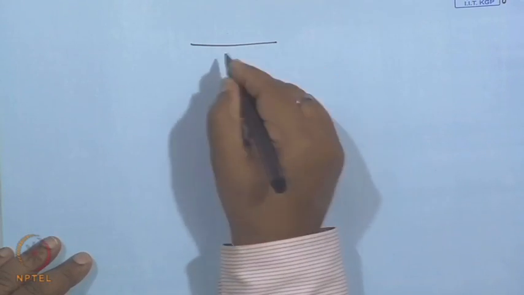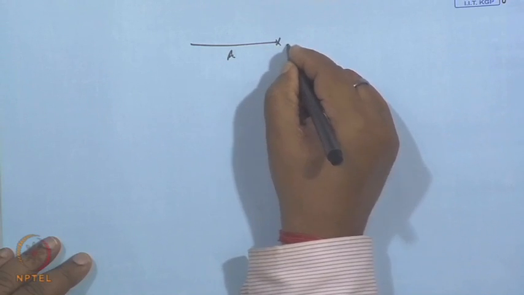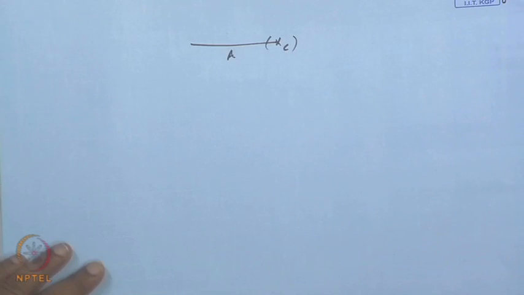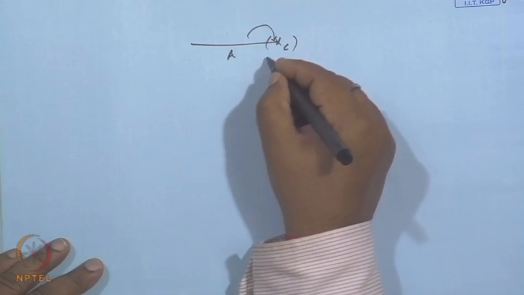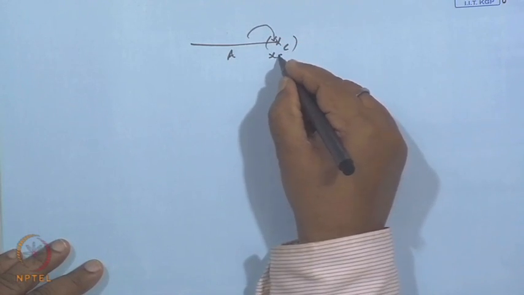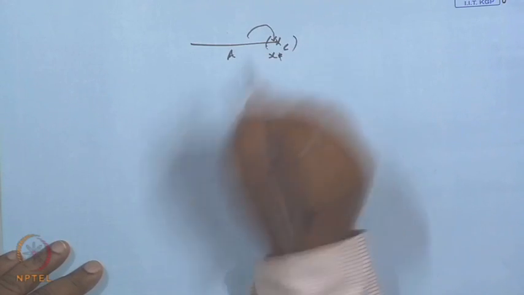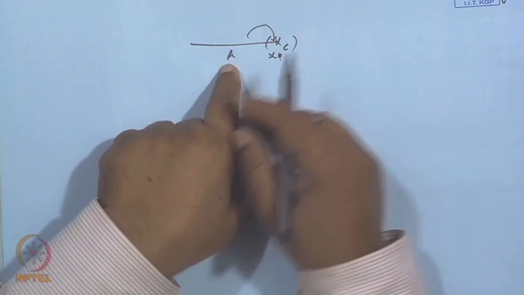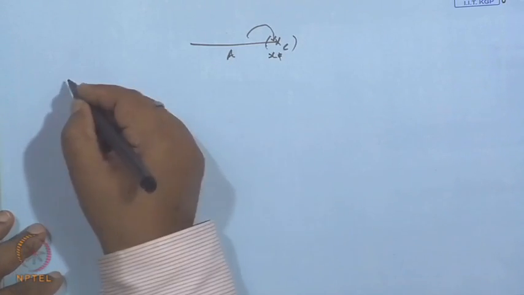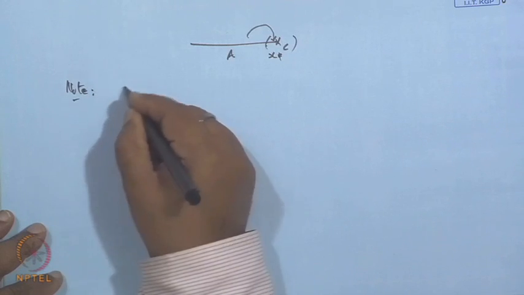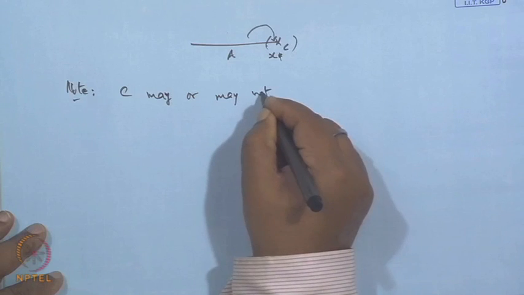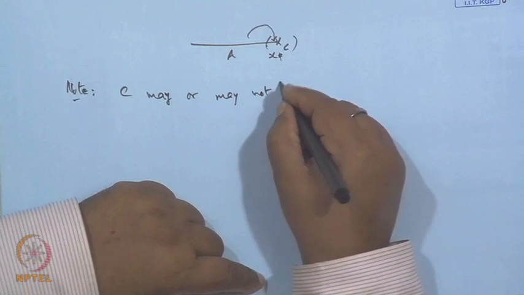So, basically this is our set A, and C will be somewhere here. Now, this will be the cluster point if we pick up a neighborhood around C, then there must be some point x of A different from C available, however small a radius you choose. Then we say C is the cluster point. The important part is that C may or may not belong to A, may not be a member of A.